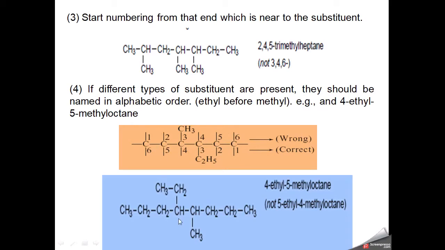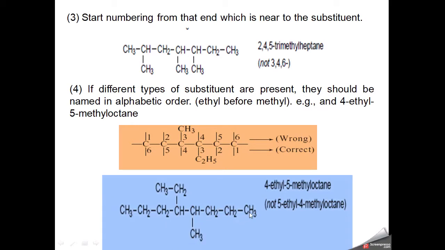And this is another example, where the name is written over here. 1, 2, 3, 4, 5, 6, 7, 8 carbons, so it is octane. Now the ethyl group is present at the fourth position if we start numbering from this side, and methyl comes at the fifth position.